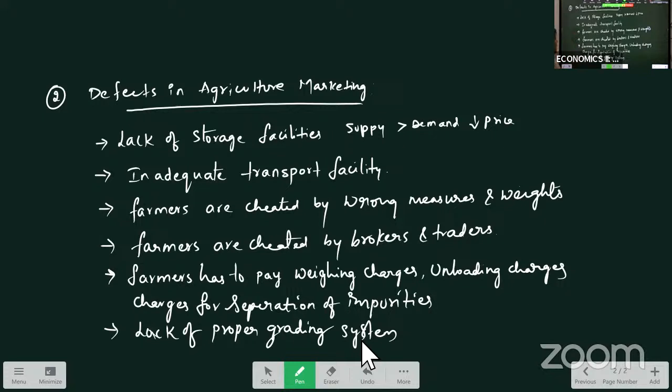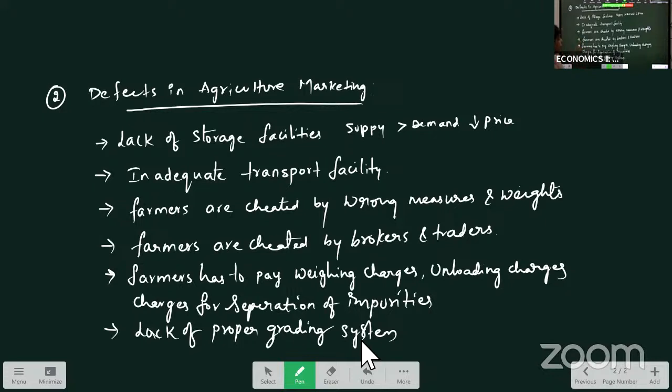Another problem is that farmers are mostly cheated by wrong measures and weights, because most of the farmers are not educated properly. They will not have much idea about the weighing machines being used.